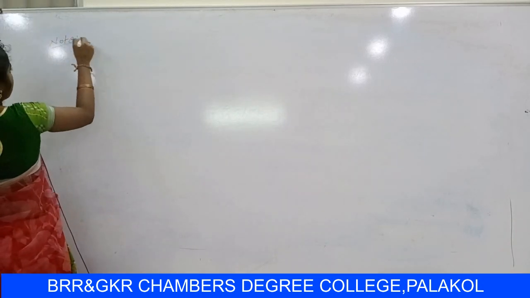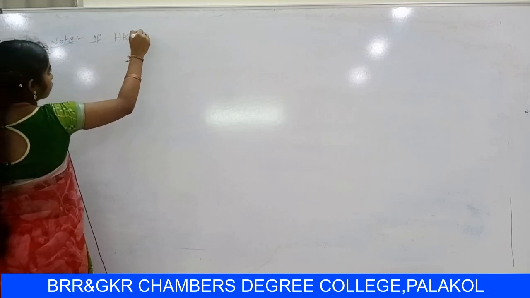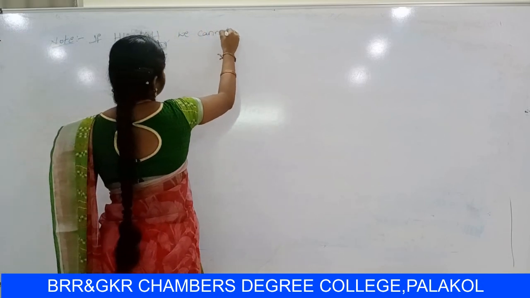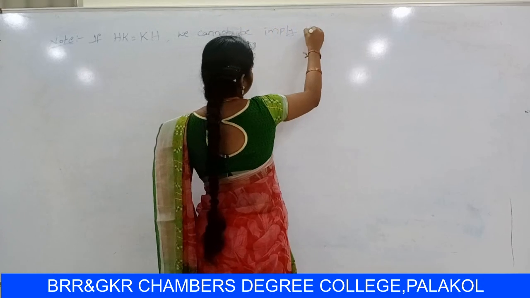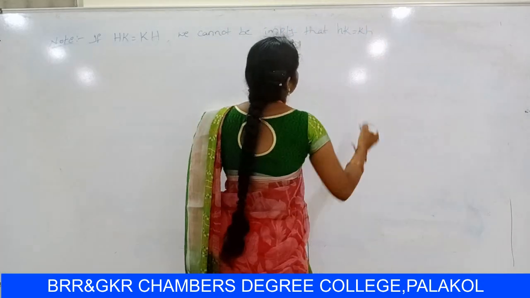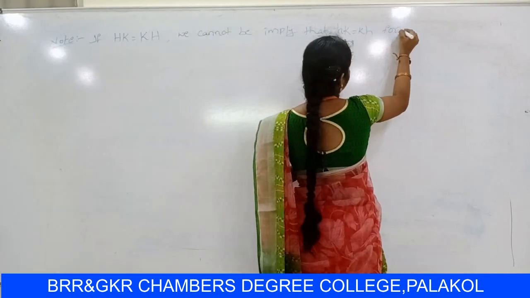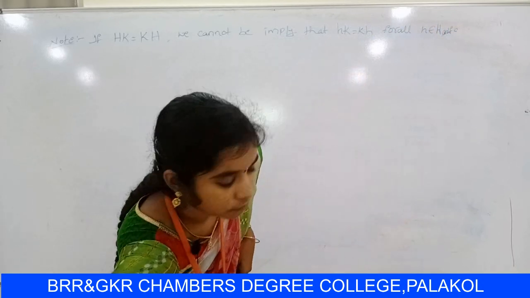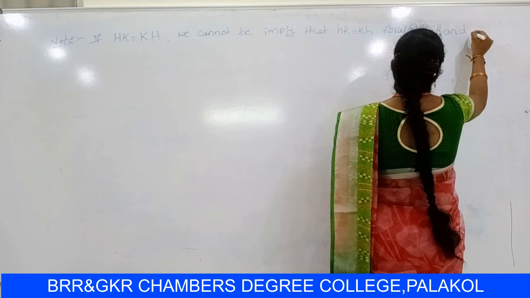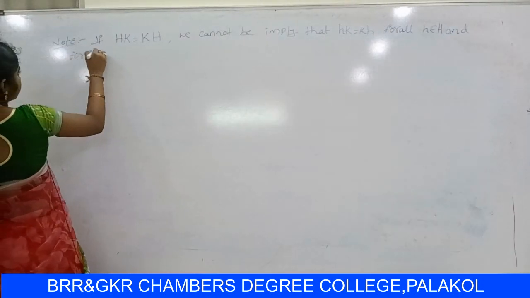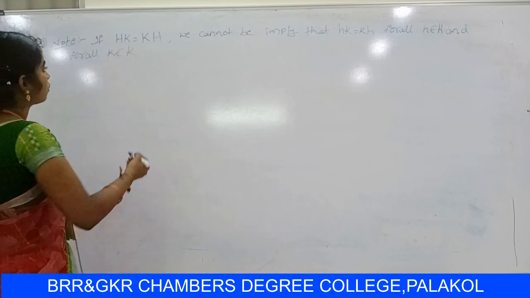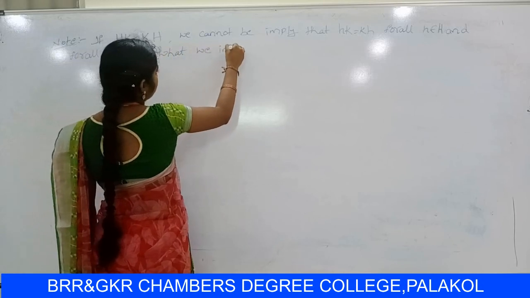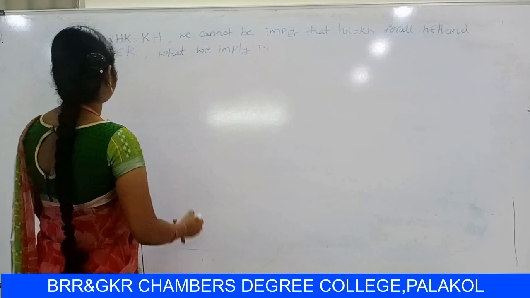Note, if HK equal to KH, we can't imply that hk equal to kh for all small h belongs to capital H and for all small k belongs to capital K. What we imply is HK equal to KH.